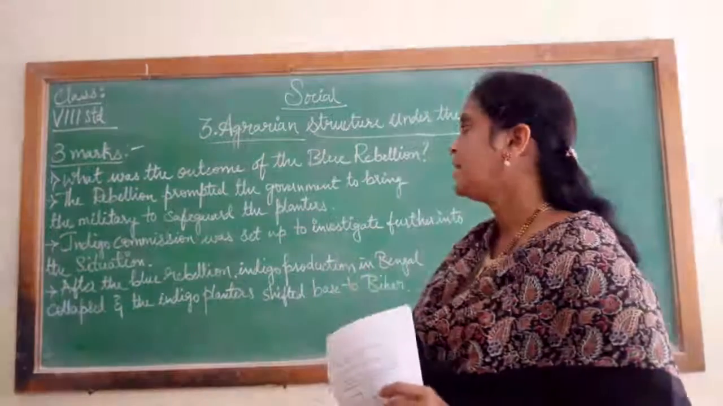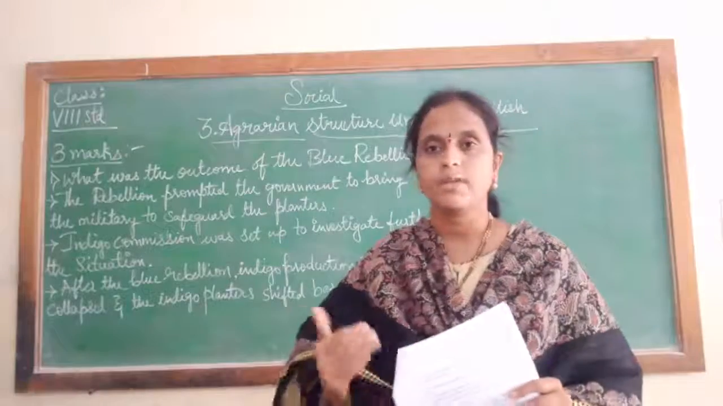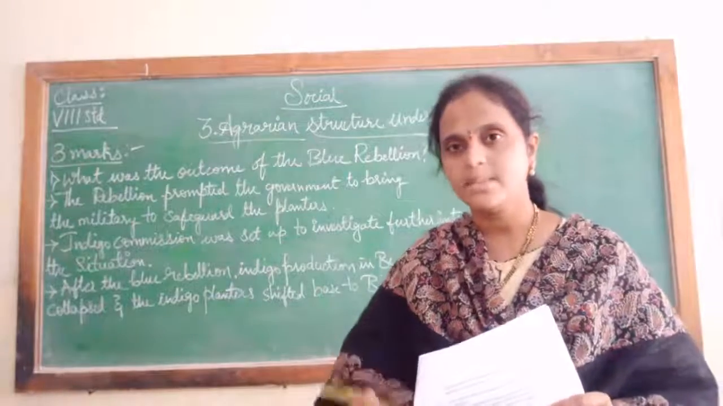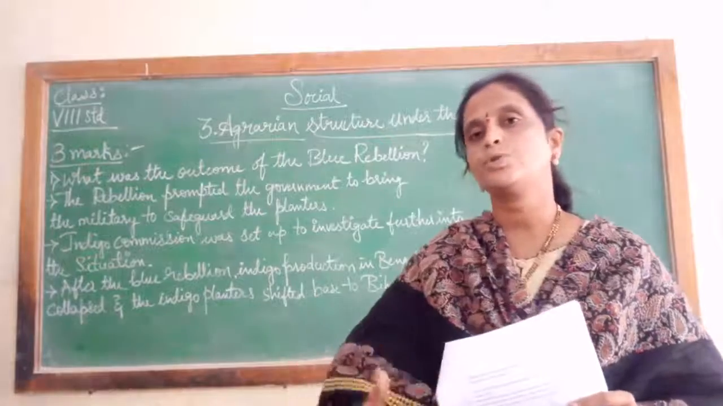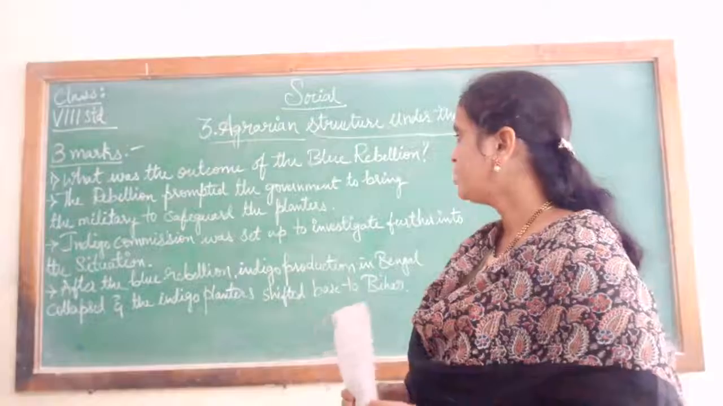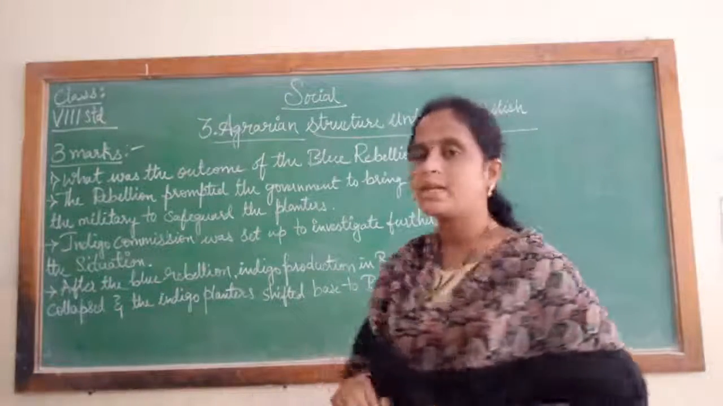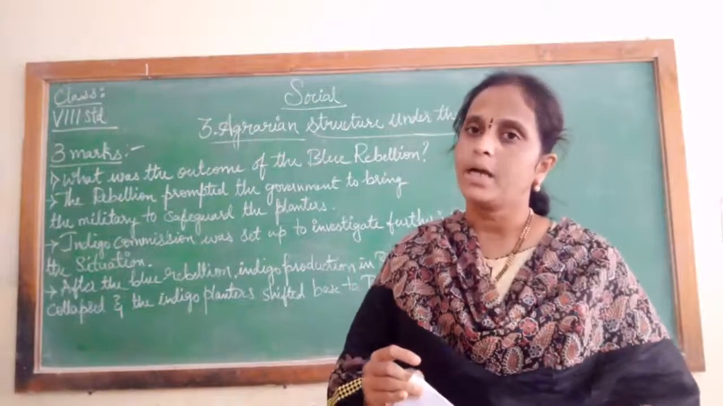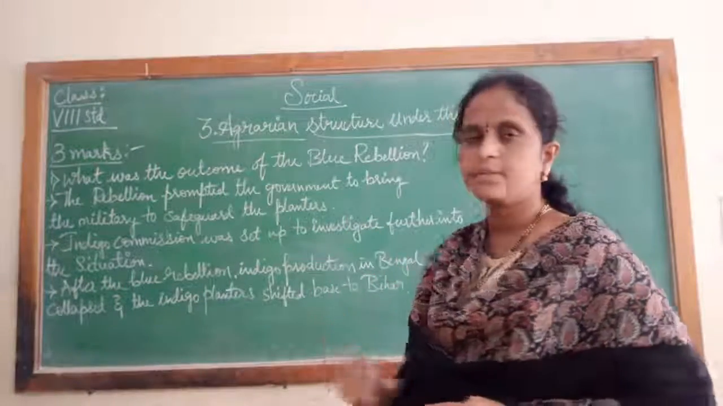Next, second point, the Indigo Commission was set up to investigate further into the situation. We have discussed this in the first 1 mark answer also. The Indigo Commission was set up to inquire about the production and to look after the situation of the ryots. Next, after the Blue Rebellion, indigo production in Bengal totally collapsed and indigo planters shifted to Bihar. So these are the 3 points for this question.